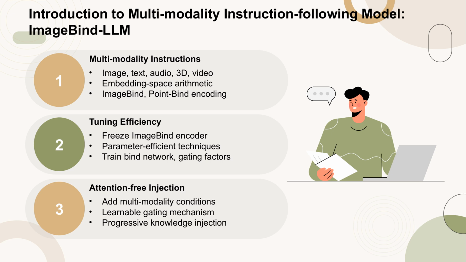During the training process, the image encoder from ImageBind is kept frozen, while other parts of the model are fine-tuned using parameter-efficient techniques such as LoRA and bias-norm tuning. This approach not only enhances the model's efficiency but also ensures that the original language knowledge within LLaMA is preserved. Additionally, the model employs an attention-free injection method, which simplifies the process of integrating multimodality conditions into the language model by using a learnable gating mechanism. This method allows for a more straightforward and effective way to inject new knowledge into the model as it trains.